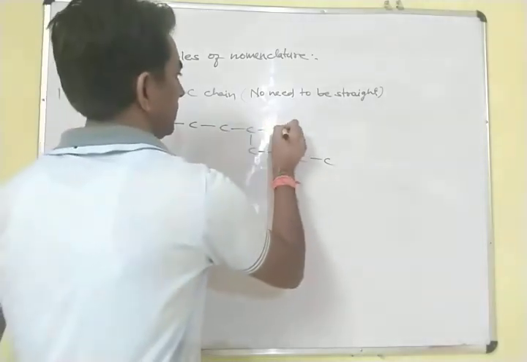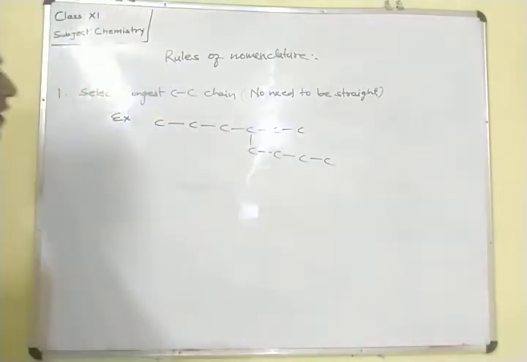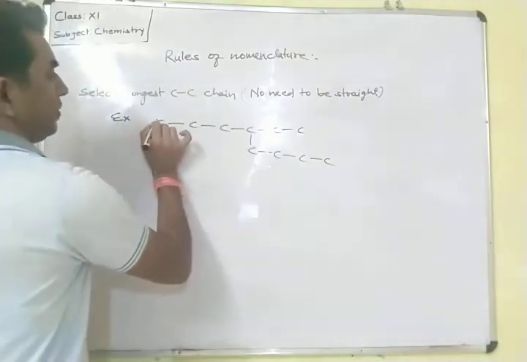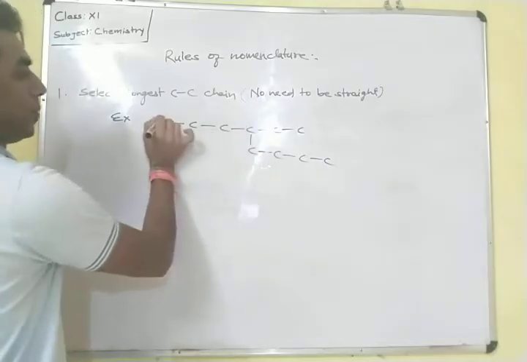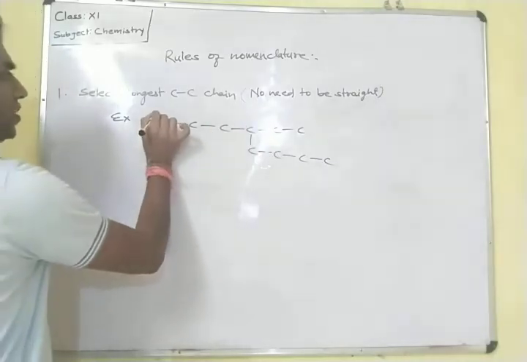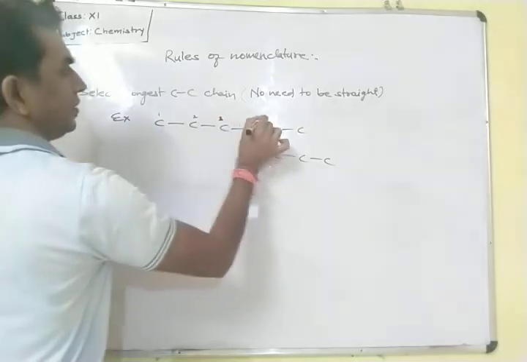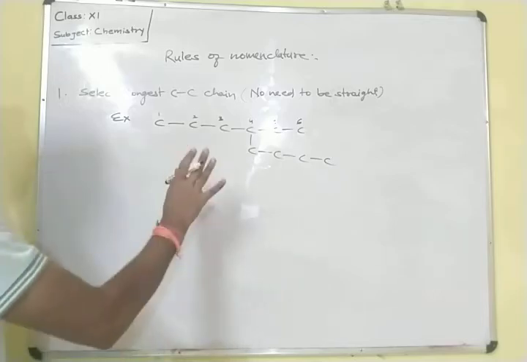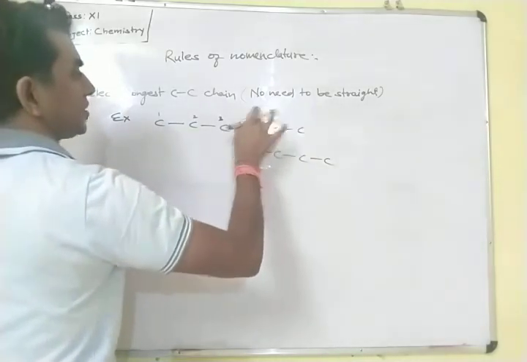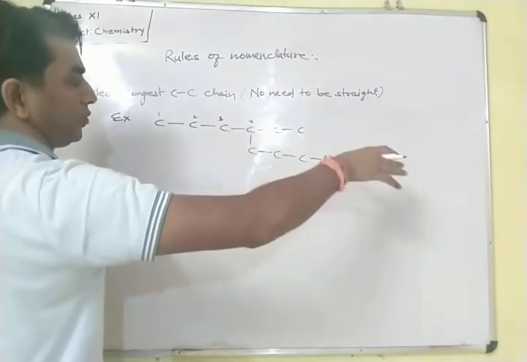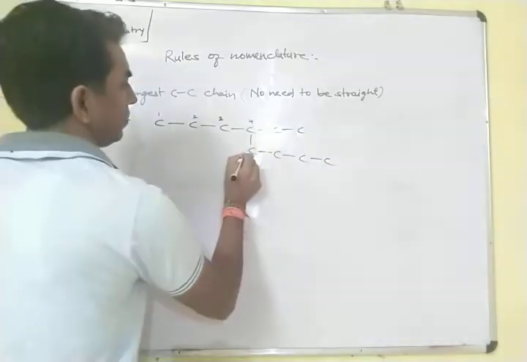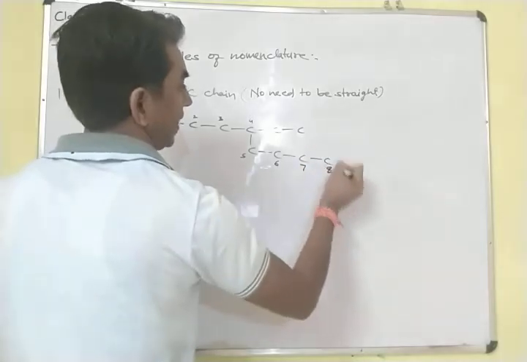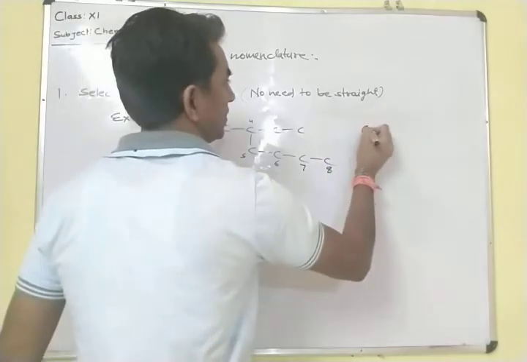Here it is C. So we have to select the longest carbon chain. If we go from the upper side, from left to right, 1, 2, 3, 4, 5, 6. How many carbon is there? 6 carbon. If we turn from this carbon to the downward direction and again move to the right side, 4, 5, 6, 7, 8, means 8 carbon is there, and from this side here it is 6 carbon.